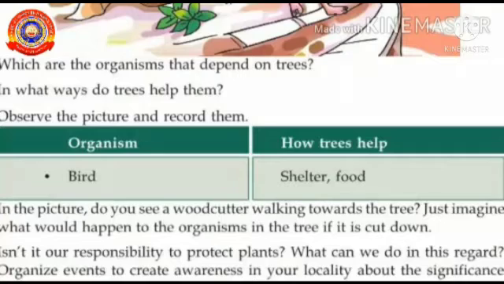Draw this table and complete it yourself in your rough book. Here is an example for you. First organism, bird. How do trees help the birds? Yes, trees give shelter and food. Like this, you can complete the table.